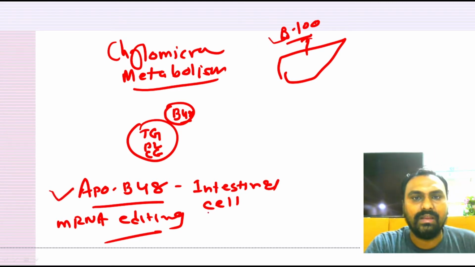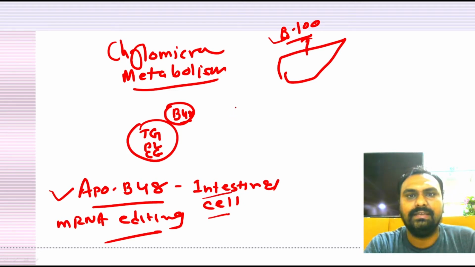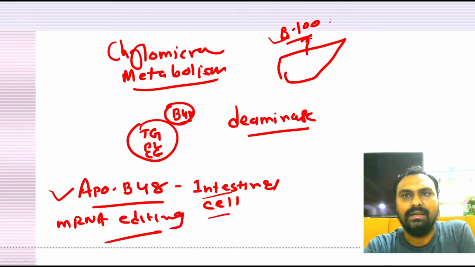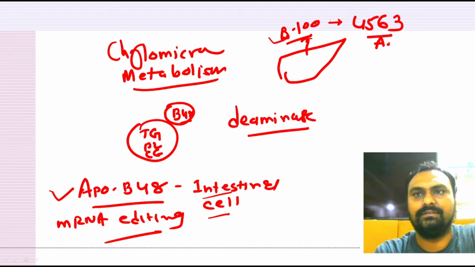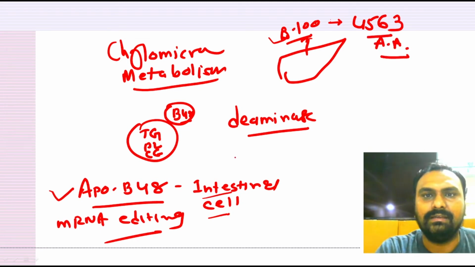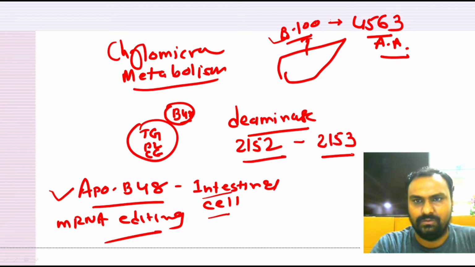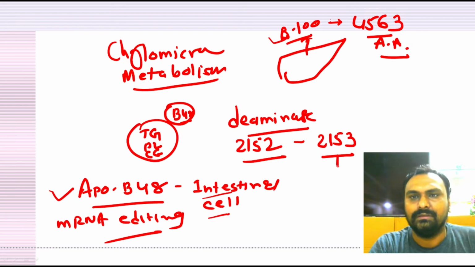ApoB100. But what happens in the intestine? There is a deaminase enzyme. This ApoB100 is made up of 4563 amino acids, right? In the intestine, up to 2152 amino acids are synthesized, and at the 2153rd amino acid, the codon is CAA.